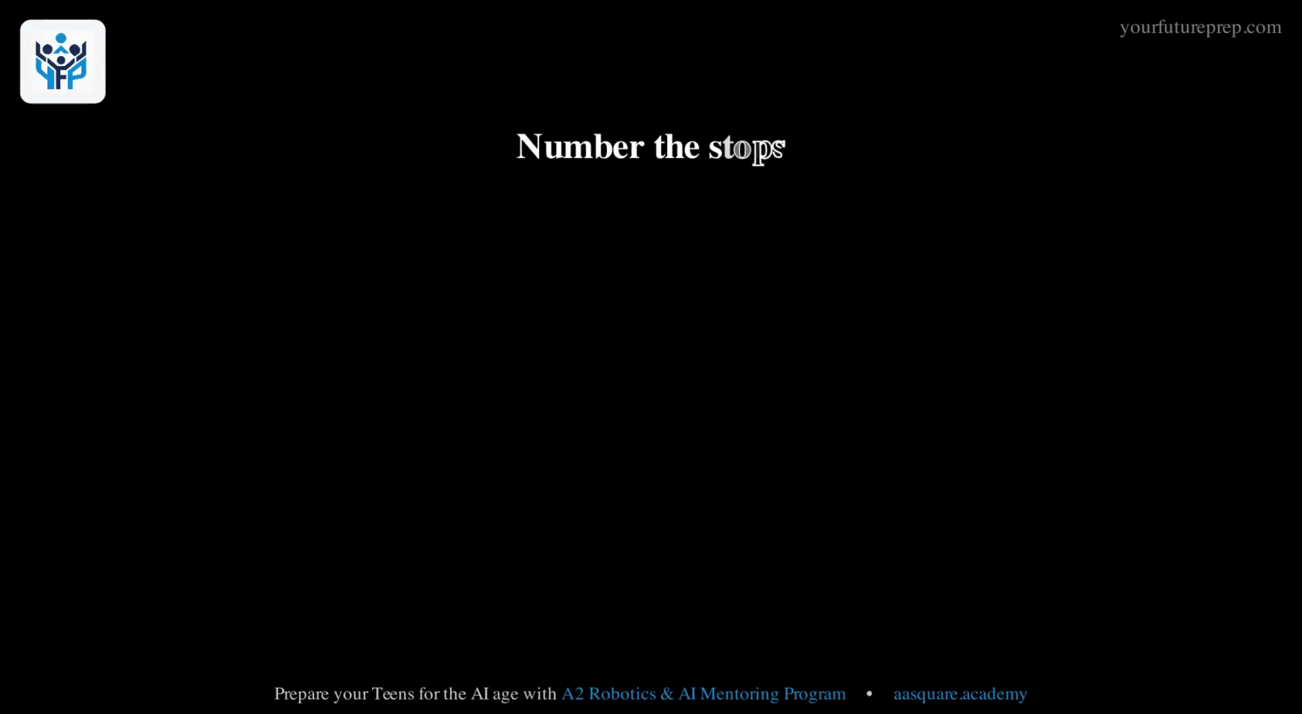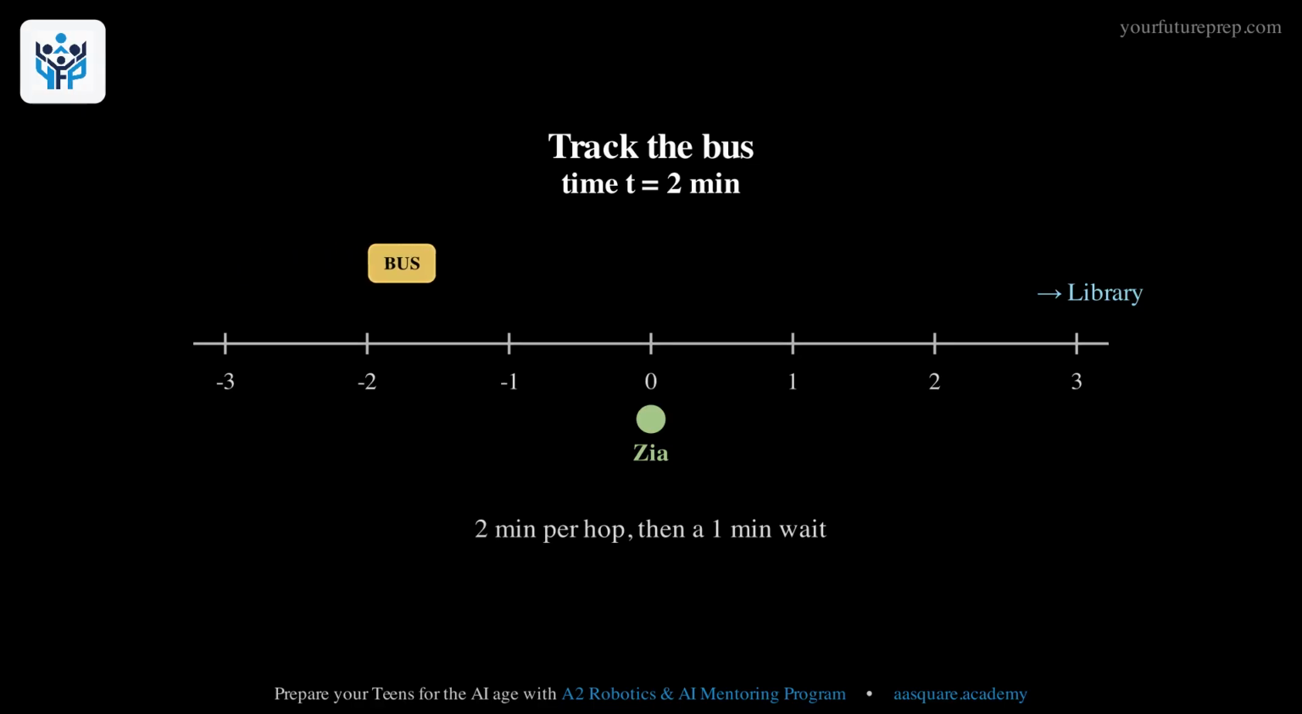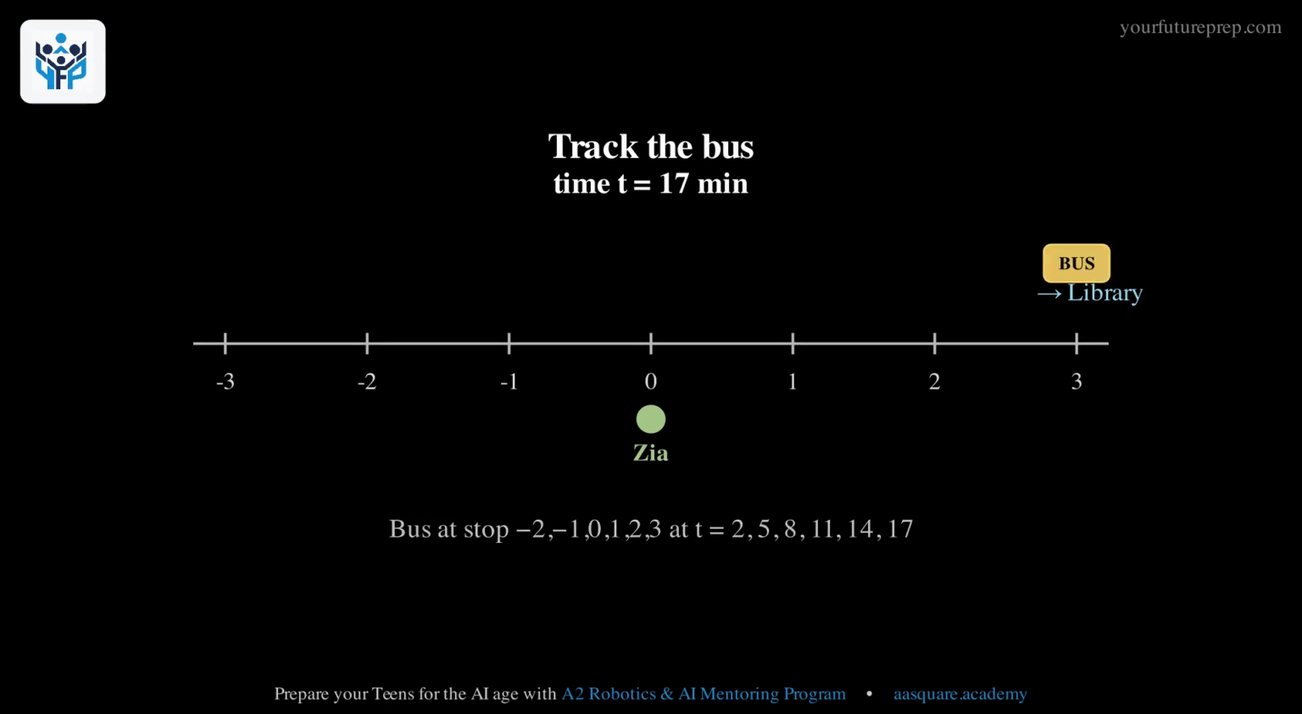Let's number the stops. Say Zia starts at stop 0 and the bus starts 3 stops behind, at stop -3. Both head to the right toward the library. First, track the bus. It needs 2 minutes to reach a new stop, then waits 1 minute, so it is at stop -2 at time 2.